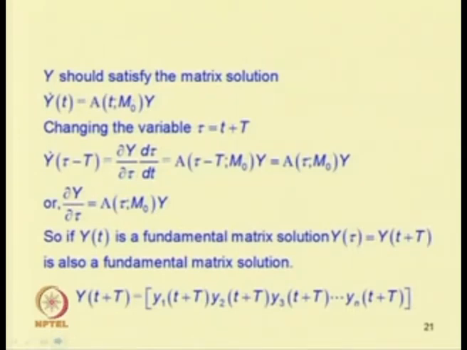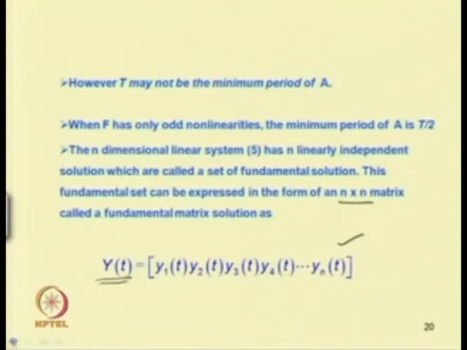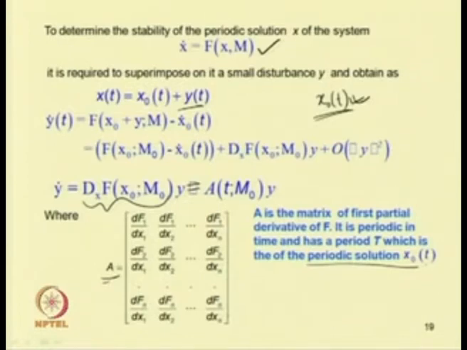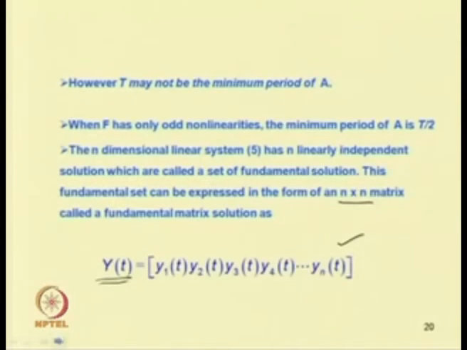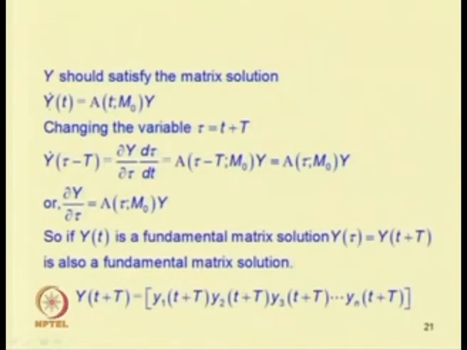This Y(t) is the fundamental set of solutions, and it should satisfy the matrix equation Y dot equal to A(t, m0) Y. So we can write Y dot(t) equal to A(t, m0) Y. Changing the variable, writing tau equal to t plus T, where T is the period of this solution, then one can write t as tau minus T. So Y dot(tau minus T) equal to dY by d tau into d tau by dt by applying the chain rule.